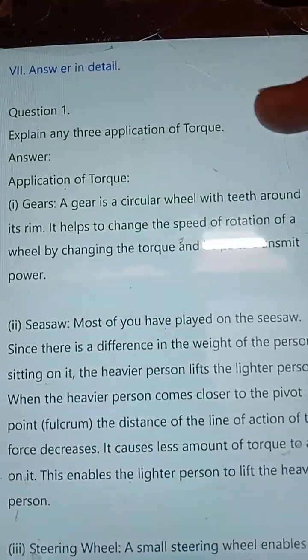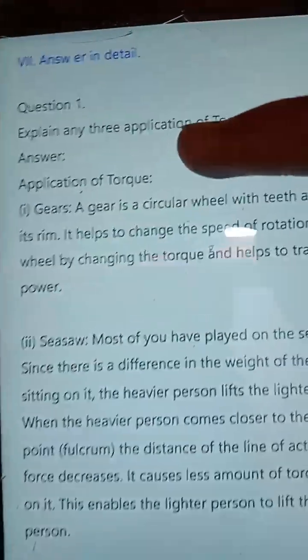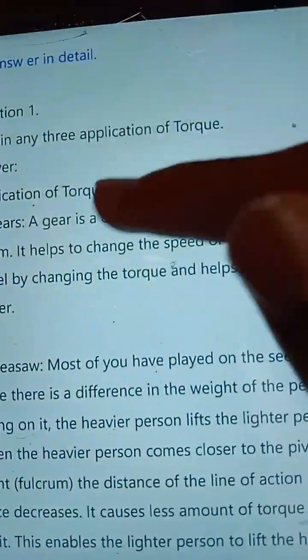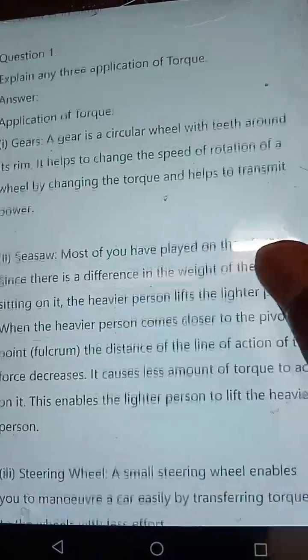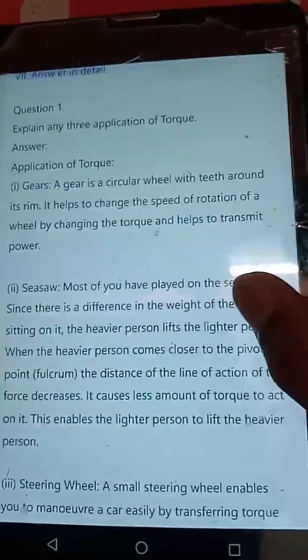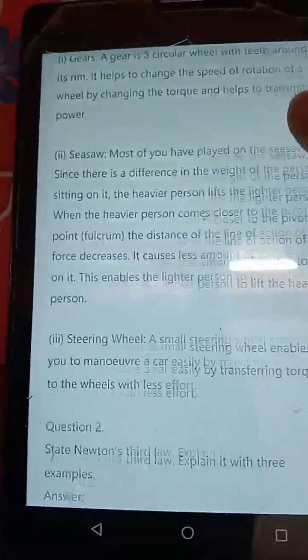Answer in detail. Explain three applications of torque. Application of torque: gears. Answer: A gear is a circular wheel with teeth around its rim. It helps to change the speed of rotation of a wheel by changing the torque and helps to transmit power.